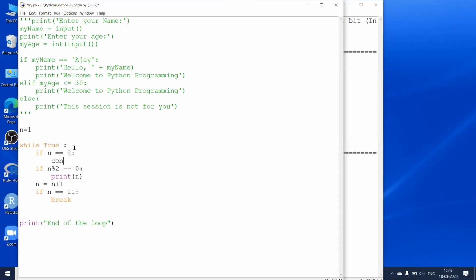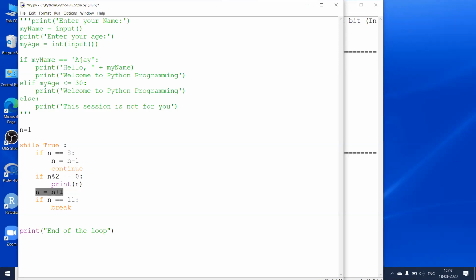I'll say continue. But there's a problem here. The value of n will never change. So I'll increment the value of n first and then I'll continue. N equals n plus 1. If I do not write n equal to n plus 1 inside this if block and just put the continue statement, it will enter again into an infinite loop. The value of n will remain 8 throughout, because the n equal to n plus 1 statement down here will never get executed.